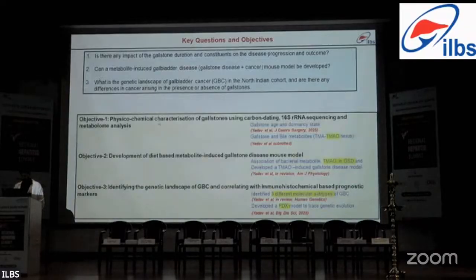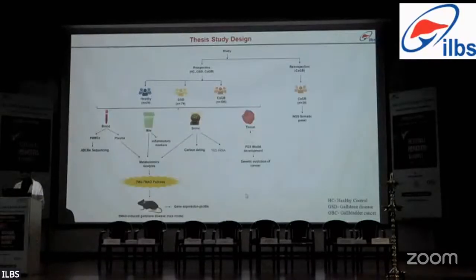First one was physicochemical characterization of gallstones using carbon dating, 16S rRNA sequencing, and metabolome analysis. A part of this study has already been published. The second objective was development of a diet-based metabolite-induced gallstone disease mouse model. The third one was to identify the genetic landscape of gallbladder cancer and then correlate with already existing immunohistochemical-based prognostic markers. And the study was designed in both prospective and retrospective cohorts.